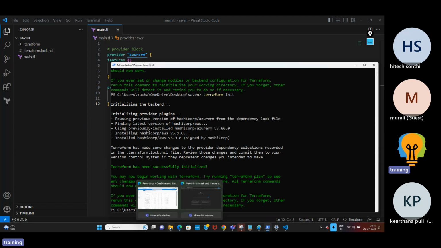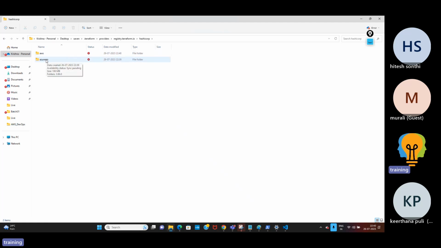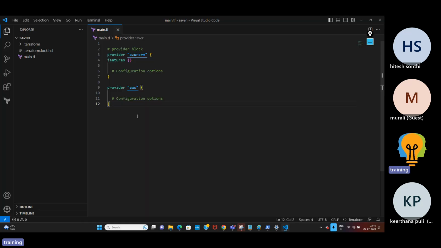Okay, you go here again, .terraform folder, providers, HashiCorp. Now you can see two plugins, AWS-related plugins and AzureRM-related plugins. The AWS plugins will work on the AWS cloud, and the other plugin will work on the Azure cloud. This is how you can add multiple providers in the main code.